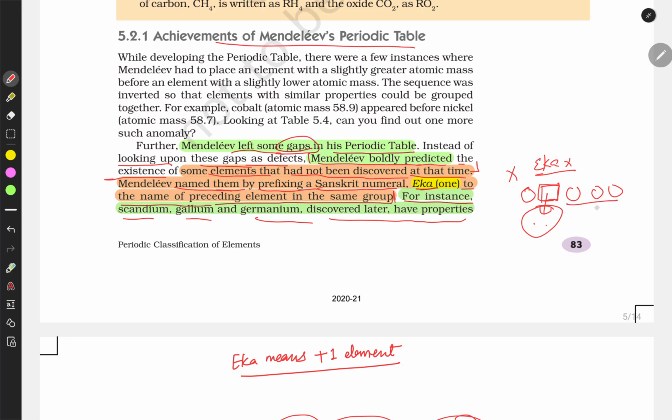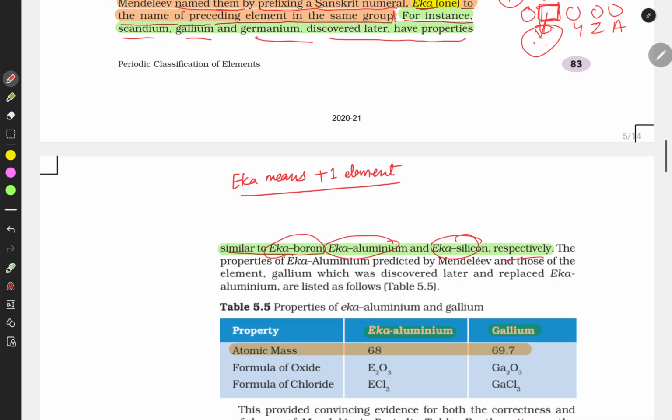And these others also have names, suppose Y, Z and A. So the element which was undiscovered, he named it eka-X, prefixing it this way.